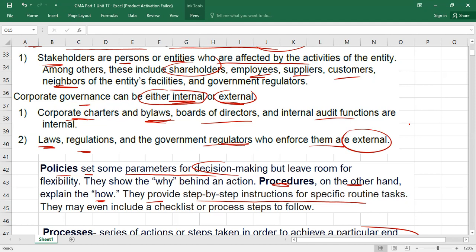Regulatory means those government entities who issue regulations and enforce them. If you combine it, it means to run your business, you need to follow your internal policies and procedures, and you also need to follow external laws and regulations. Understood? You cannot avoid any one of them.